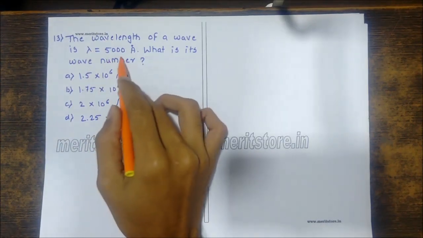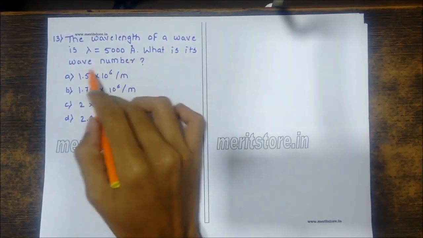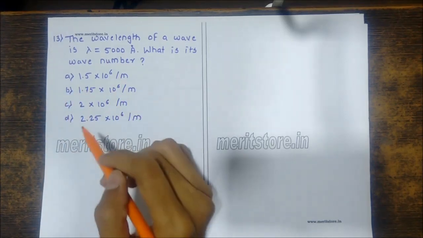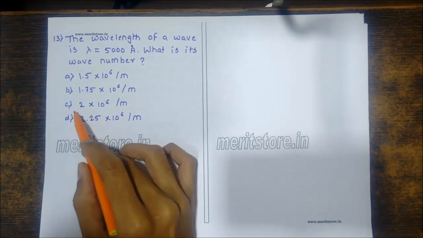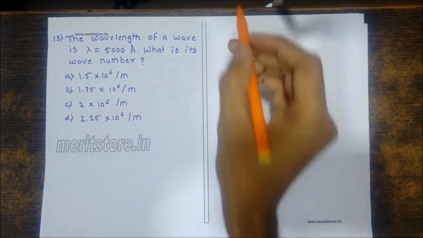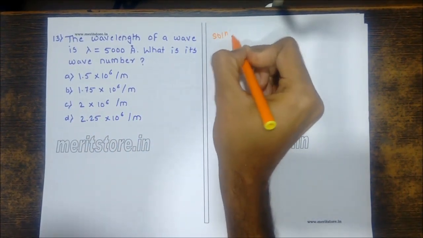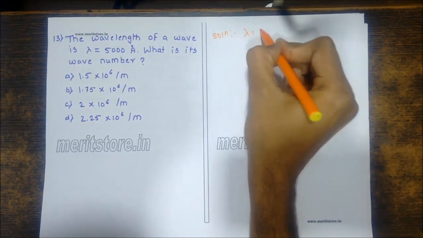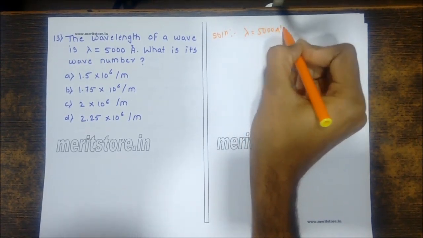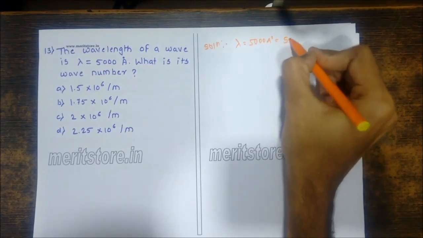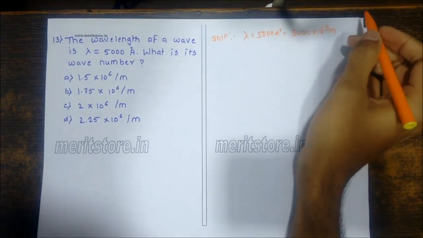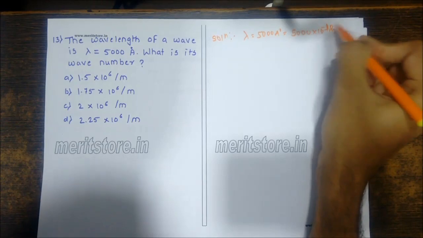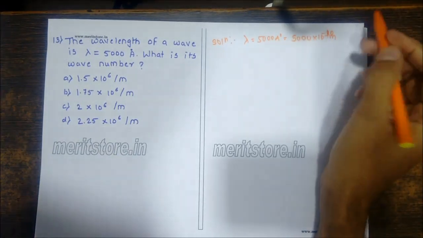The wavelength lambda is equal to 5,000 Angstroms. What is the wave number? 1.5 into 10 raised to 6 per meter, 1.7 into 10 raised to 6 per meter, 2 into 10 raised to 6 per meter, or 2.25 into 10 raised to 6 per meter. So we have given the wavelength lambda is 5,000 Angstroms. Converting it into meters, we get 5,000 into 10 raised to minus 10 meters.